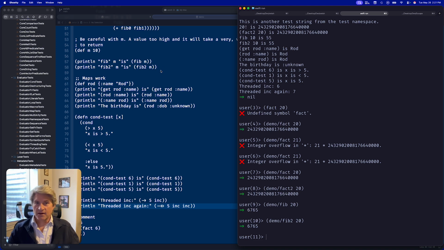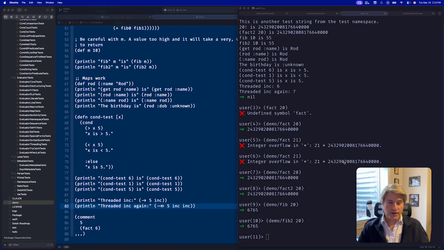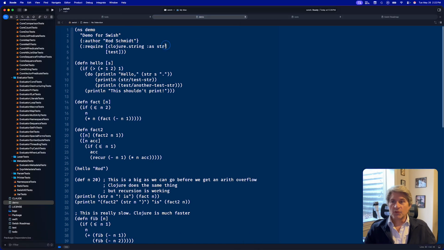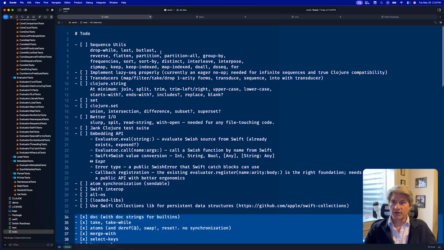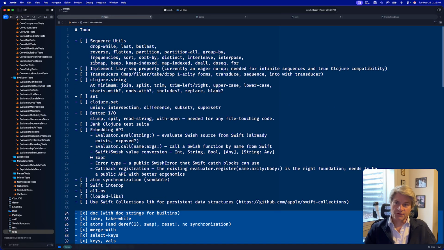So that is an update on what we've got going. Going forward, I'm going to implement these sequence utils and maybe lazy sequences, got the transducers we need to do. We need to add some Clojure string functions and set functions, get some IO stuff going on, and then maybe we can conquer the Jank Clojure test suite. So I'm really happy with the progress so far. I actually think that this is becoming fairly useful fairly quickly.